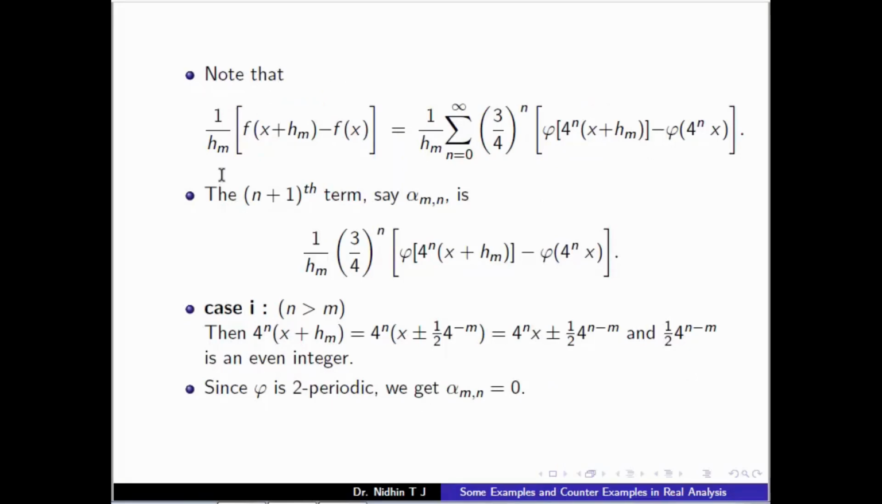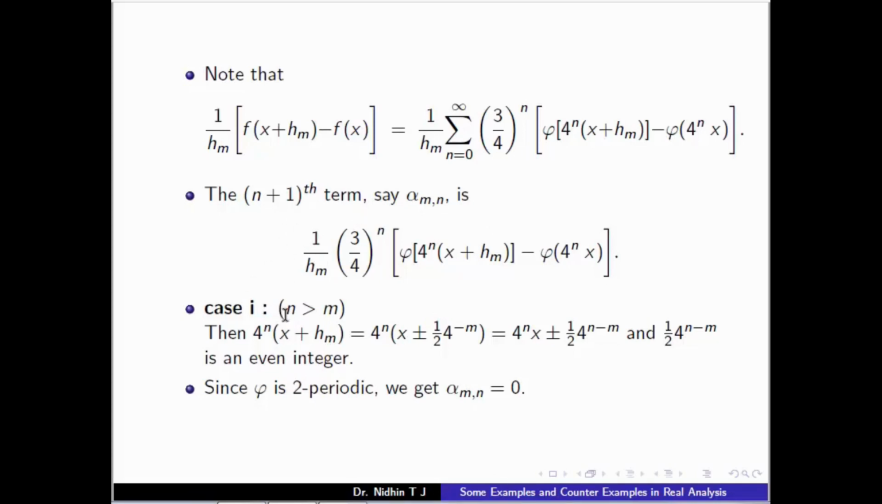Then note that (1/h_m)(f(x+h_m) - f(x)). By definition, f is the summation from n equal to 0 to infinity of (3/4)^n φ(4^n x), and I am substituting this f here. The (n+1)th term of this summation is denoted by α_mn. It is (1/h_m)(3/4)^n [φ(4^n(x+h_m)) - φ(4^n x)]. This is the (n+1)th term, and we check what the possible (n+1)th terms are.